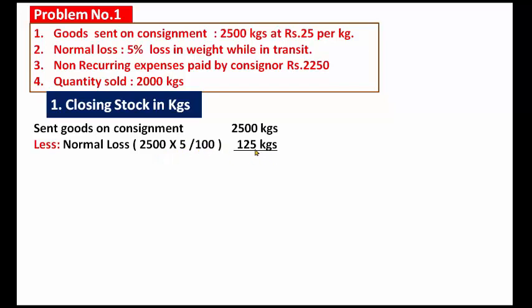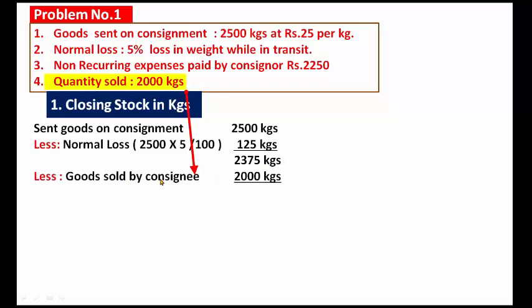What is the number of kgs lost in transit? 125 kgs. 2,500 kgs into 5 divided by 100 means 5% loss, which is 125 kgs. 2,500 minus 125 kgs. What is the answer? 2,375 kgs.